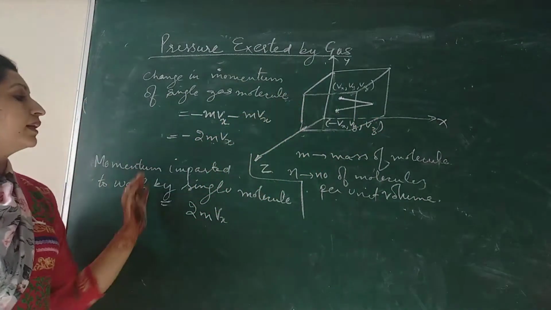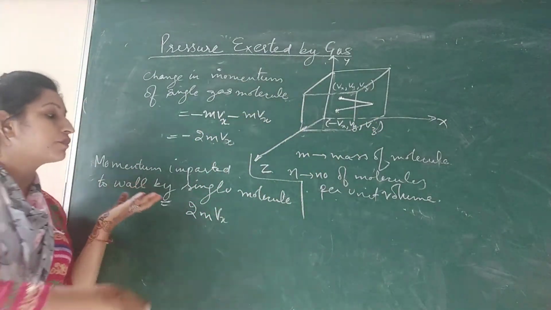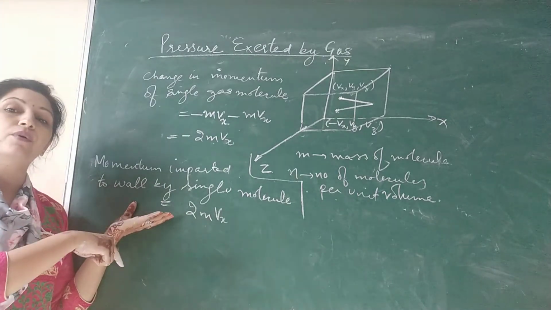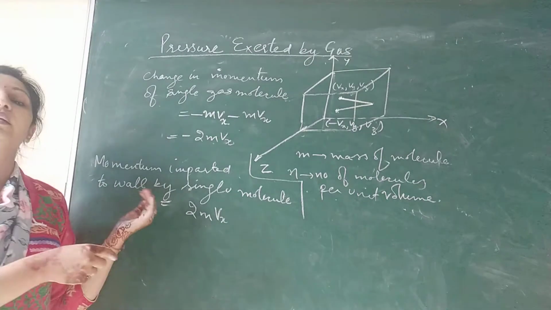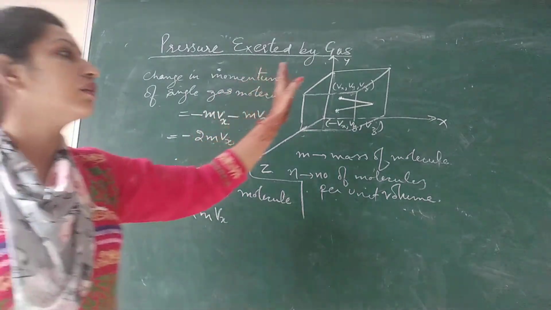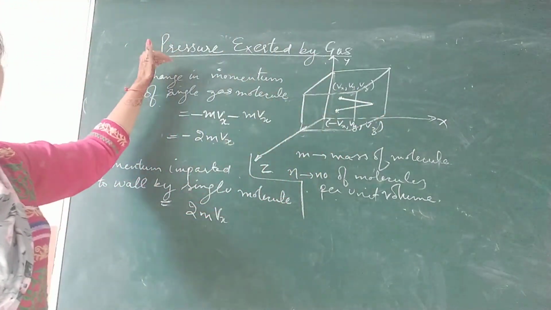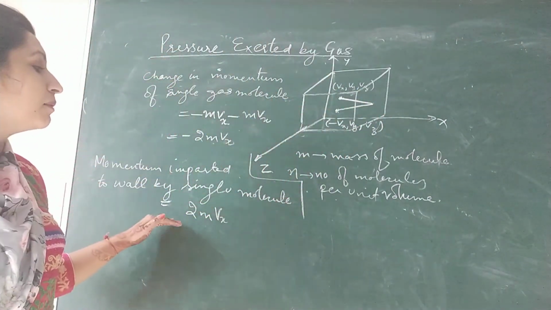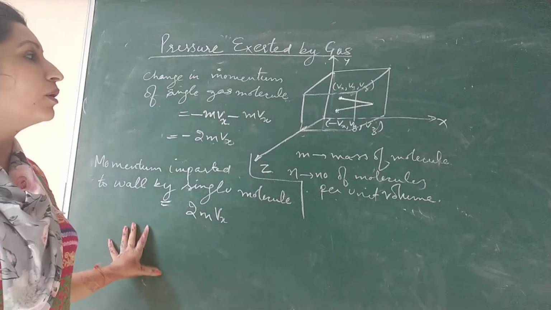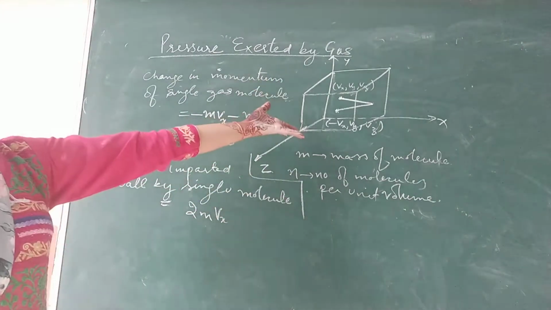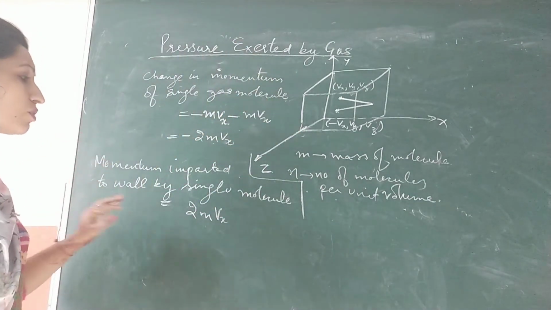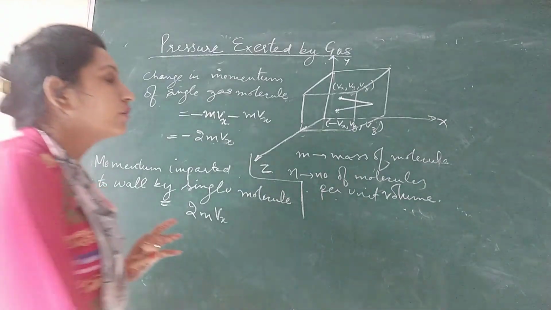Now why are we calculating the momentum imparted to the wall? Because from the momentum we can calculate force. From the force we can calculate the pressure exerted on the wall of the container. This is what we want to calculate. So this is the momentum by a single molecule, but we want to calculate the momentum by all the molecules present here.